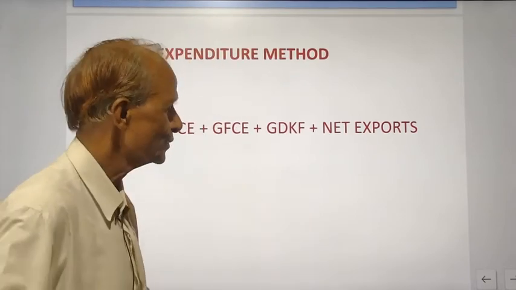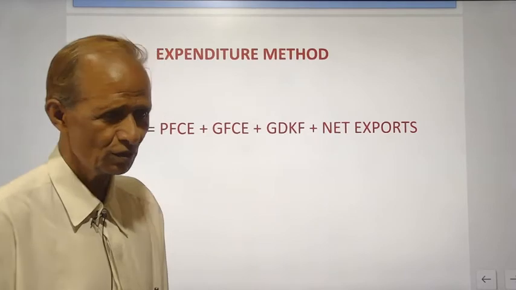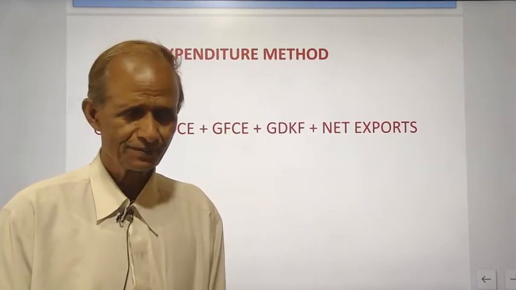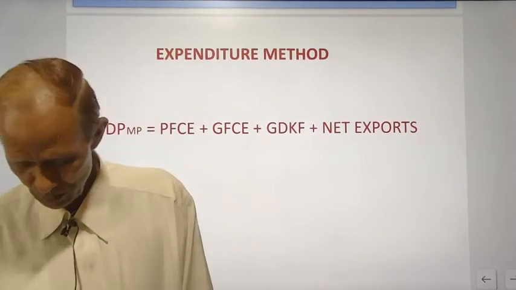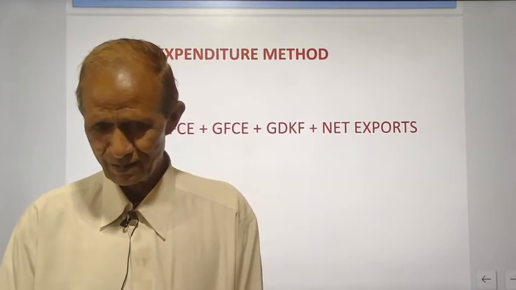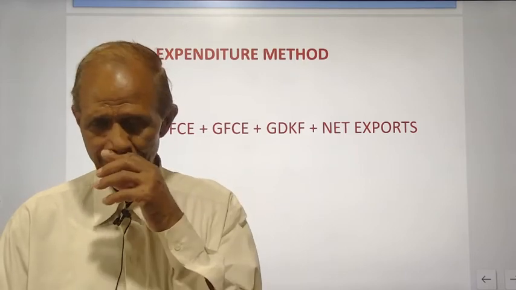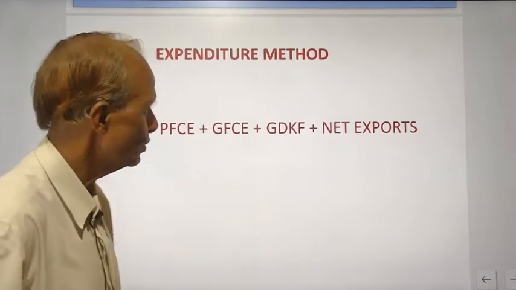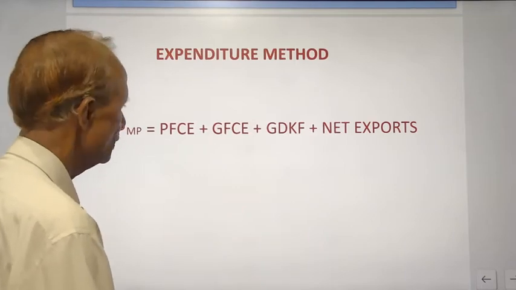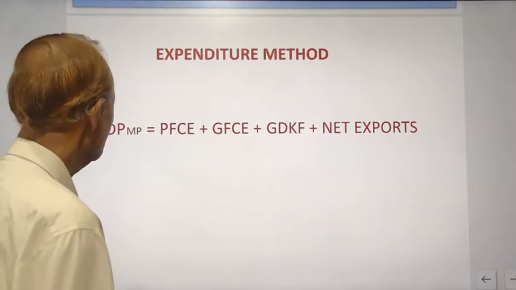So the total of expenditure and savings, that is investment, will be equal to the income earned by the factors of production. So the third method is based on expenditure. The income earned by you will be either saved or expended on acquiring goods and services, and therefore this method will also give you the same result of national income.